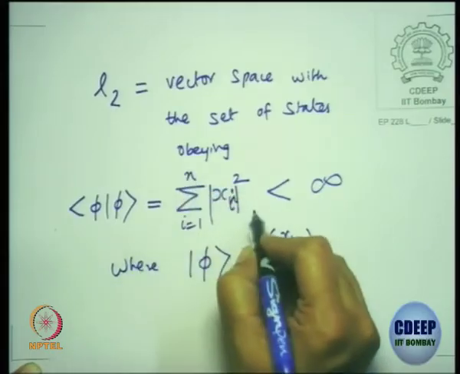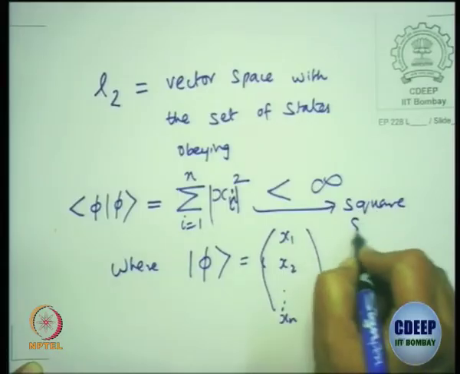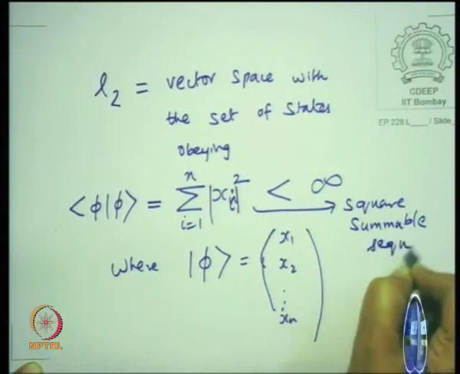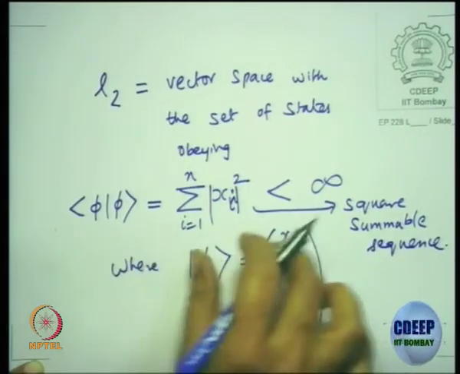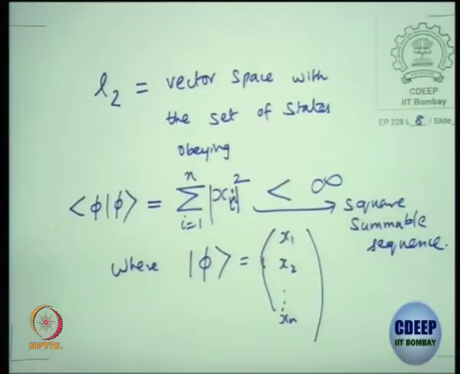This condition is what we call a square summable sequence, that it sums up and it is finite. So you can slowly see what exactly you do when you go to integration in your course.